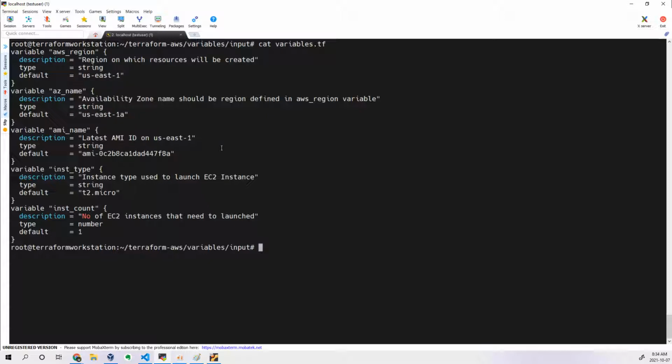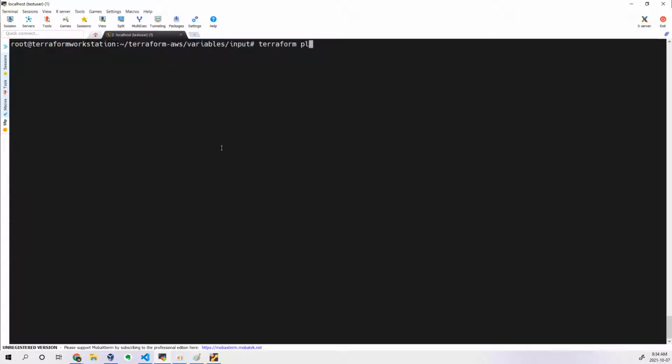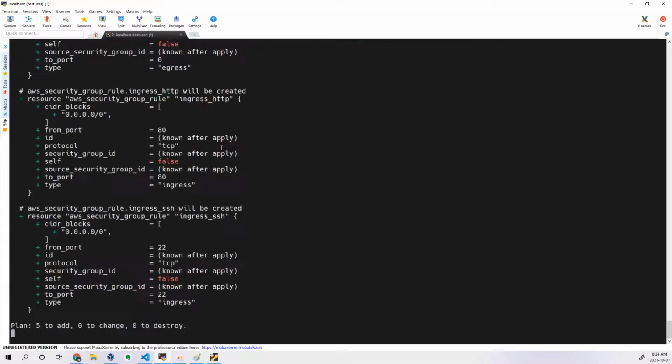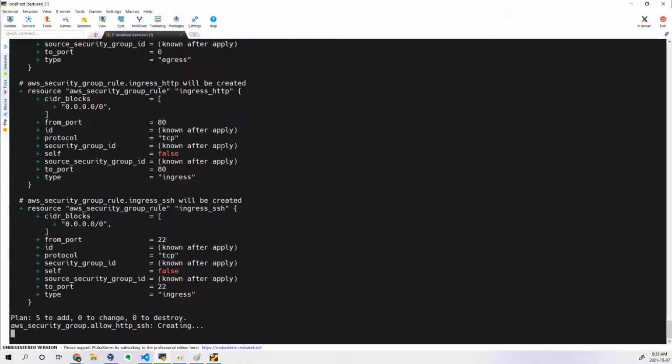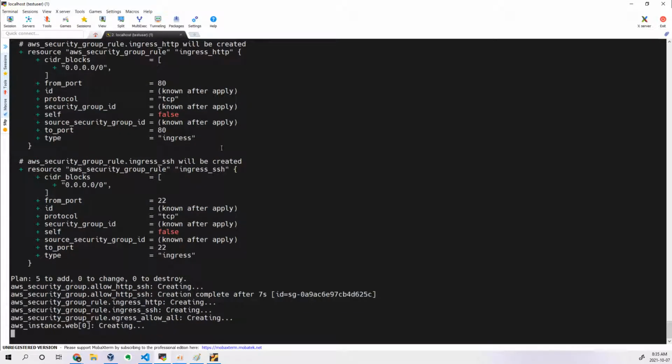So now Terraform apply hyphen auto approve. So now we are creating a centralized file where you want to modify some values. Instead of going to each and every Terraform configuration file and modifying these entries, you are doing it from a centralized location.